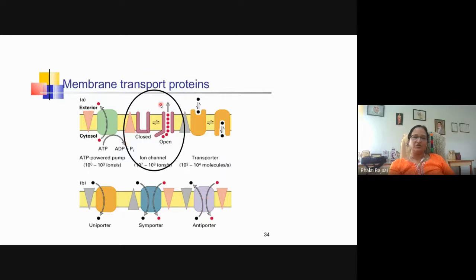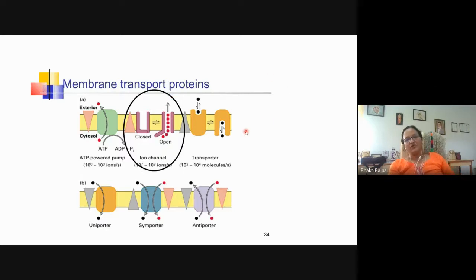So membrane transport proteins are there. Some membrane transport proteins are ATP powered, and they can pump out the molecule from the cytoplasm into the exterior of the cell. Here you can see that though the concentration of the ion is less here as compared to the exterior, still by using the ATP hydrolysis energy, they can pump out these molecules against the concentration gradient. Now, this is the example of the ion channel, where either it is in the closed form or when it is in the open form, it will allow the movement of ions.